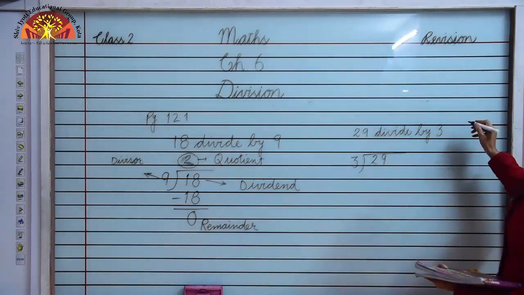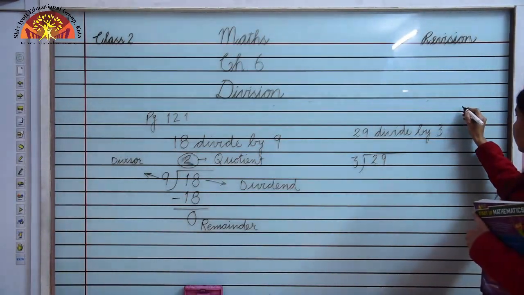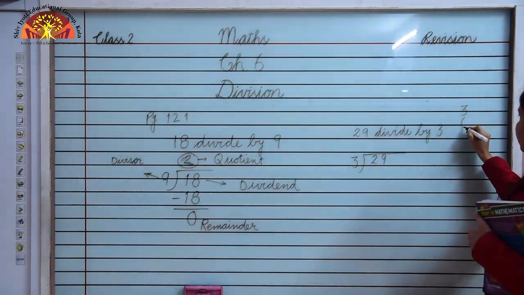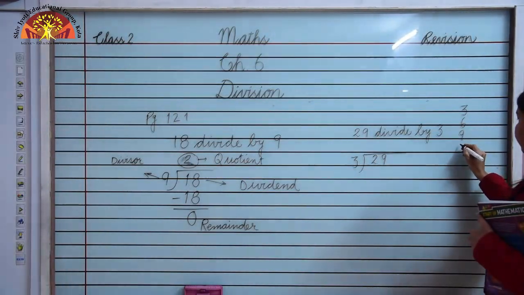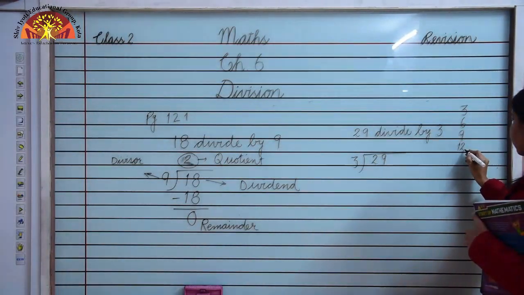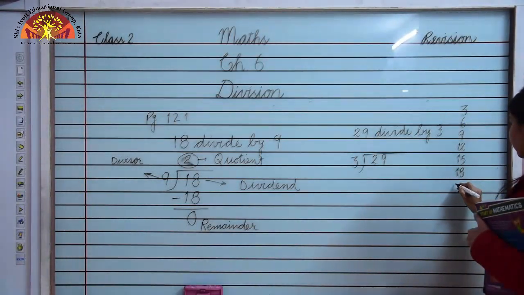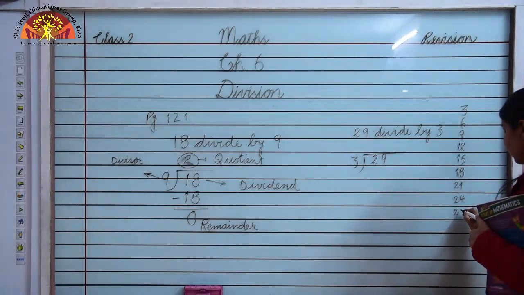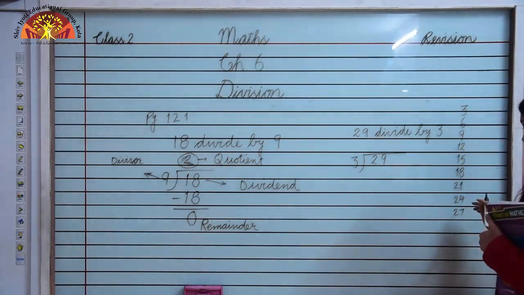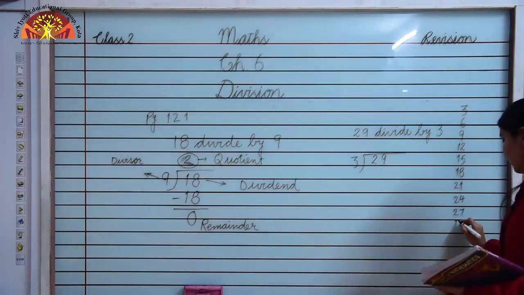Now let's see the table of 3. 3 ones are 3, 3 twos are 6, 3 threes are 9, 3 fours are 12, 3 fives are 15, 3 sixes are 18, 3 sevens are 21, 3 eights are 24, 3 nines are 27, and 3 tens are 30.